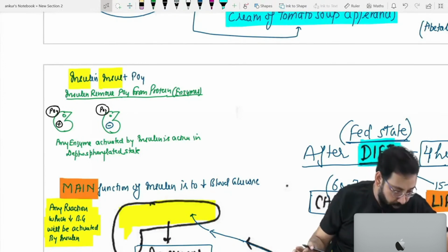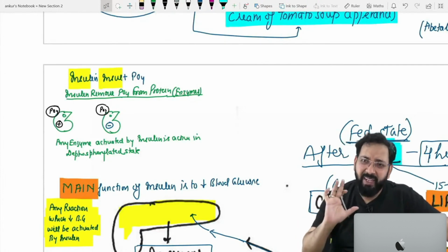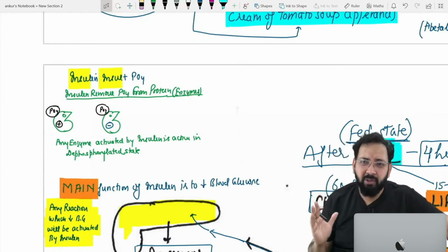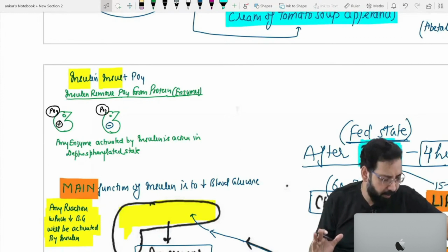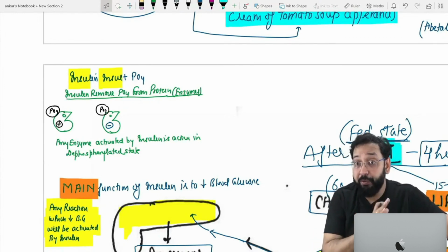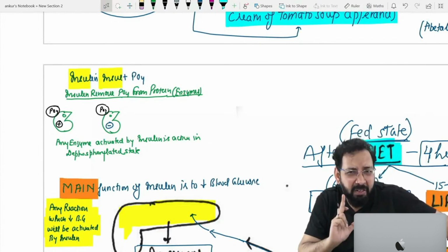Very good. I could not recall the exact language which was asked in MLE, so sorry for that, but the concept was the same. You all know insulin activates protein phosphatase. It removes phosphate. Insulin insult phosphate.